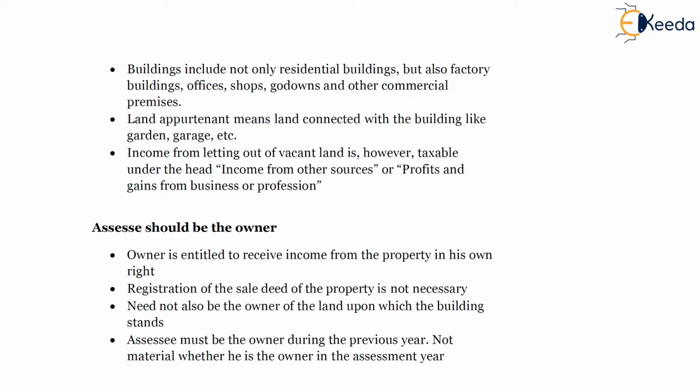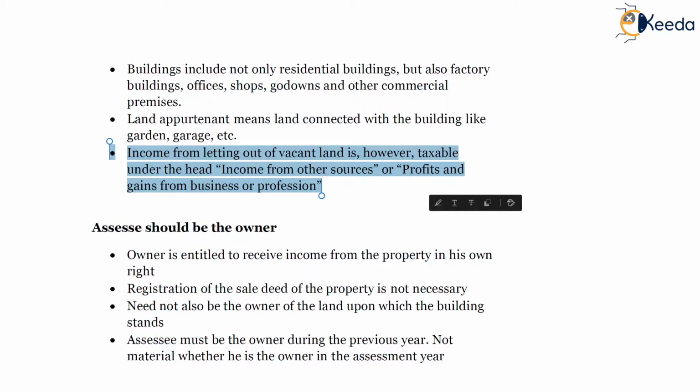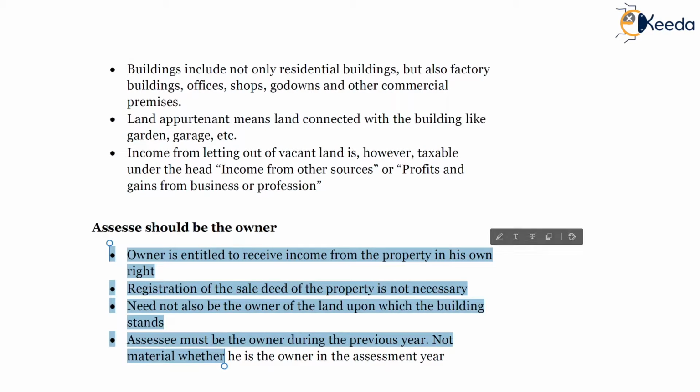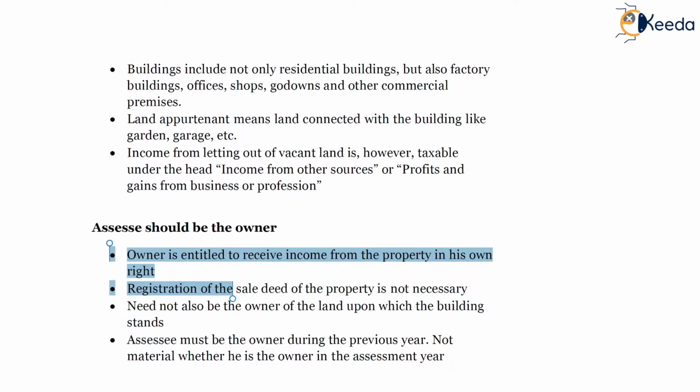Third pointer, income from letting out of vacant land. Income from letting out of vacant land is, however, taxable under the head income from other sources or profits and gains from business or profession, and it will not be subject to tax under income from house property. Second condition is that the assessee should be the owner. The owner is entitled to receive income from the property in his own right, and registration of the sale deed of the property is not necessary.